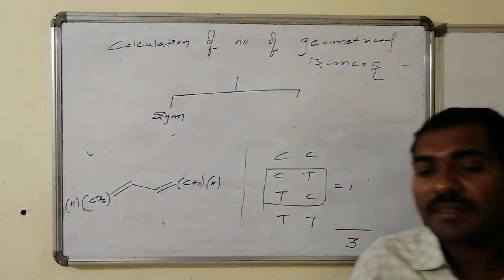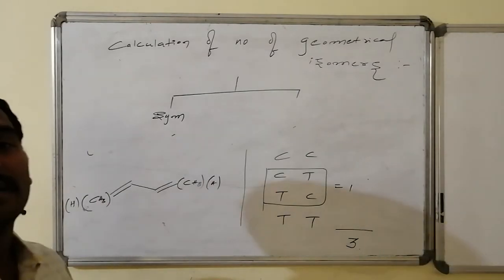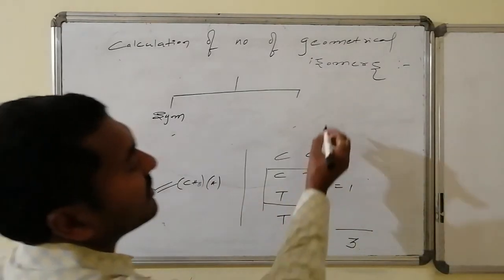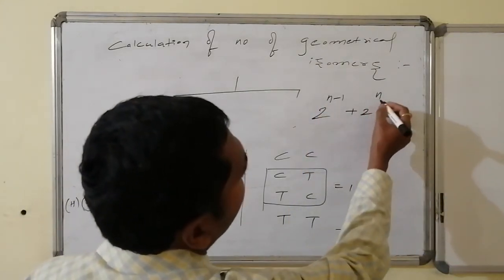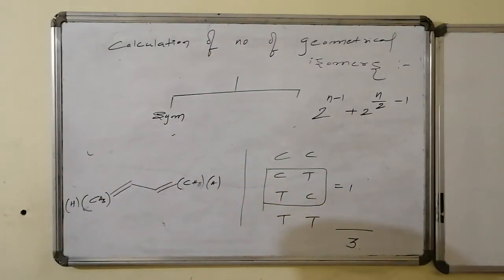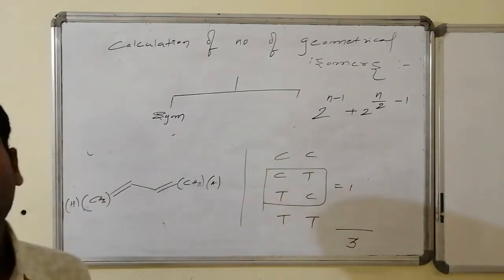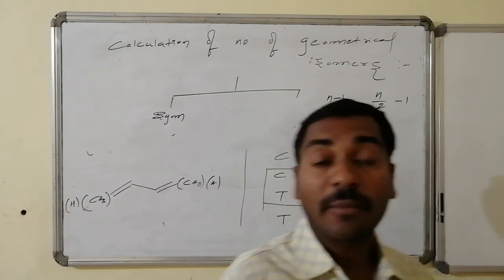The general formula used for calculation of the number of stereoisomers when it is consisting of an even number of stereogenic centers is given by 2 power n minus 1 plus 2 power n by 2 minus 1. Here n is an even number, then n by 2 is a number minus 1, and the second a number, so that formula remembrance becomes easy.